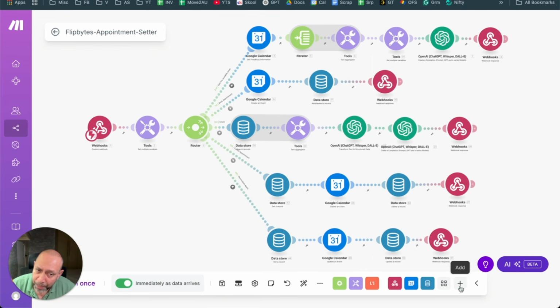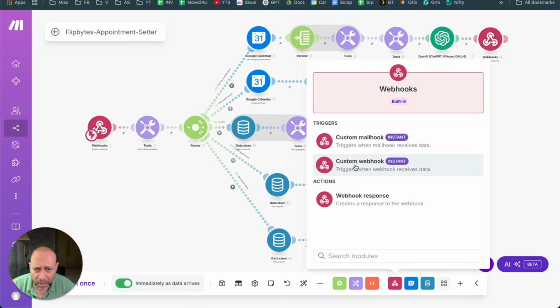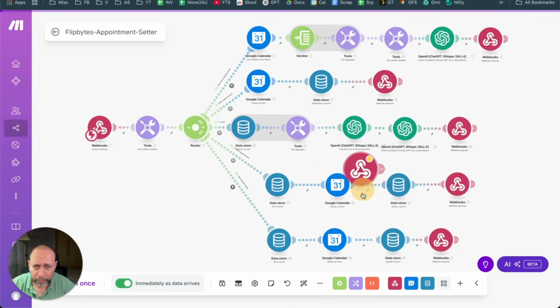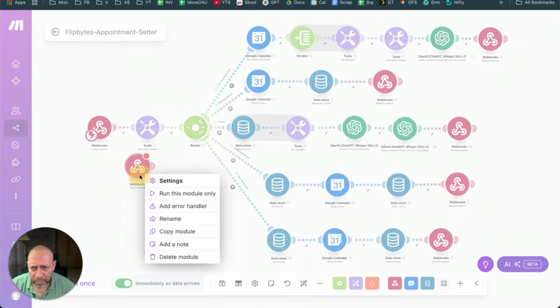And how do you add it? You can add it right here. You click on the plus sign and go to webhooks, and there you have something called a custom webhook. Remember to select custom webhook, not a response. A response is only for when you want to send something back. Here you are getting something from Vapi to Make, so you'll use a custom webhook, just a custom webhook. When you select it and open it, it'll say create this thing, add new. So let me just show this to you.